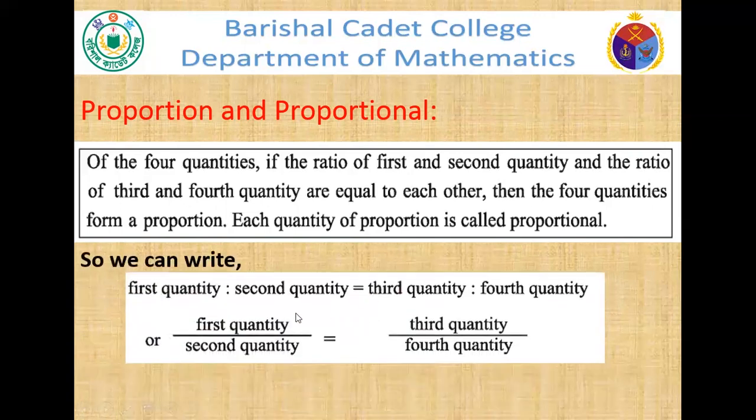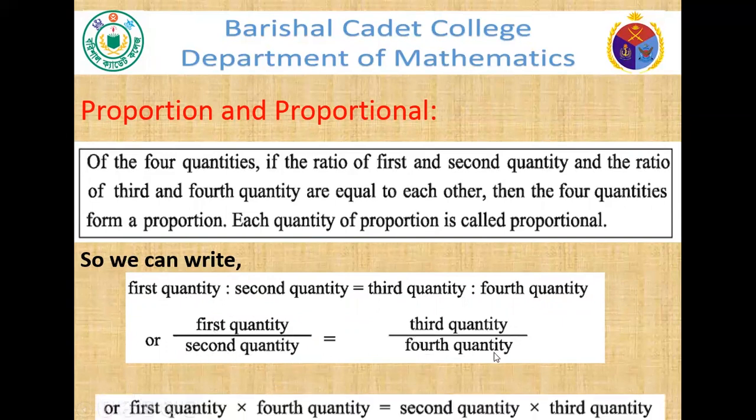So what can we write? First quantity ratio second quantity equals third quantity ratio fourth quantity. So we can write first quantity divided by second quantity equals third quantity divided by fourth quantity.